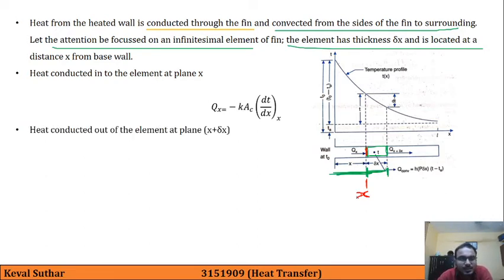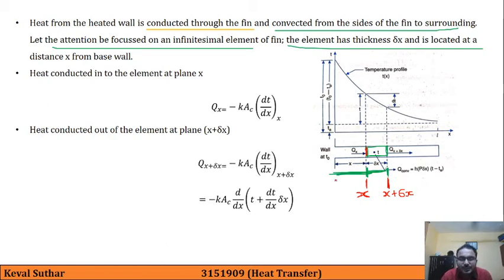Second is heat conducted out of the element at plane x plus delta x, that is over here. So this location is called x plus delta x. The same formula applies, and instead of T, here we can write T plus dT by dx into delta x.